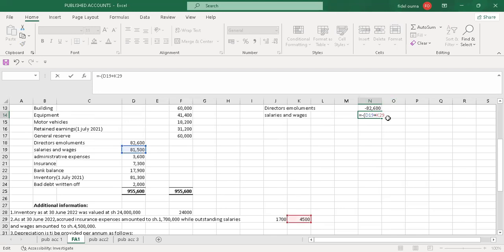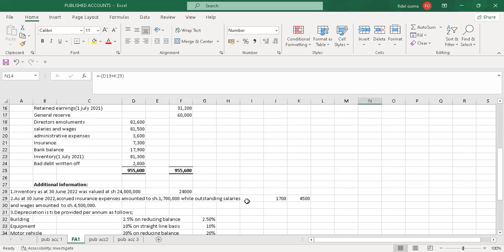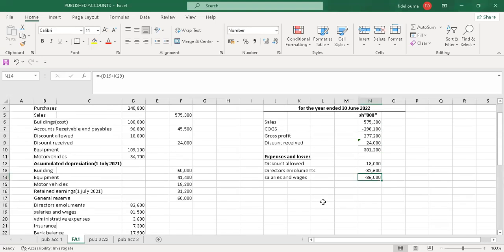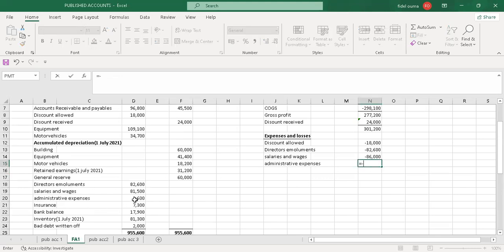So I'll pick that, then close the bracket. So we'll have it as the total of what was there on the trial balance, 81,500 plus 4,500 outstanding. You add it back, because it's the expense for the current year. It forms part of the expense for the current year. So I'll go to another item. We have administrative expenses. So I'll pick it, and there was no adjustment to this. So I just pick it the way it is.